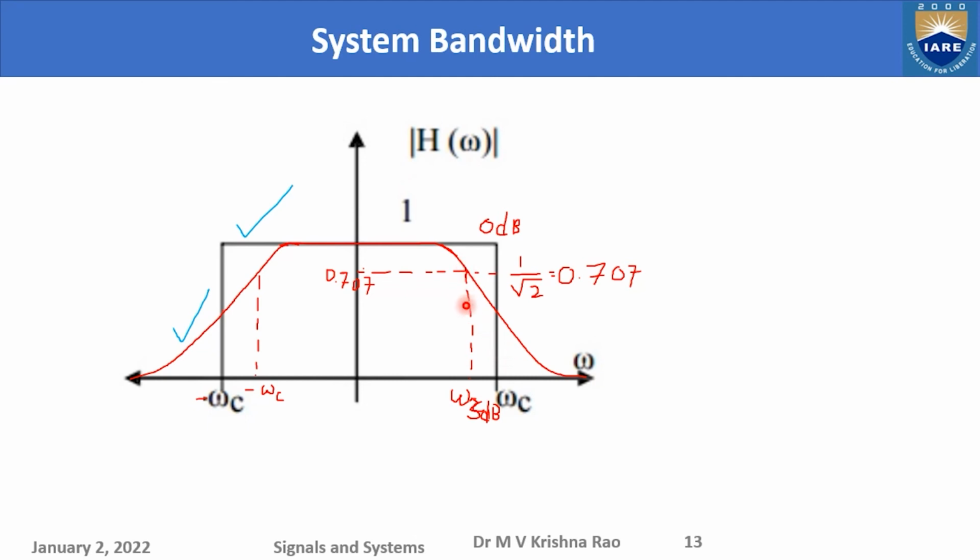Okay, so you conveniently define 3 dB bandwidth here. Whatever is below 3 dB, you can say it is pass band. Above 3 dB, you can say it is stop band. But that is not the right way of telling. You should specify the pass band here. You should specify the stop band here, maybe minus 40 dB here, and here almost 0 dB or minus 40 dB. So this is nothing but the transition band. Afterwards, your real stop band starts. Okay, so that is what in case of filters or systems.